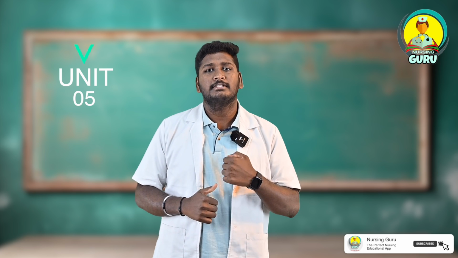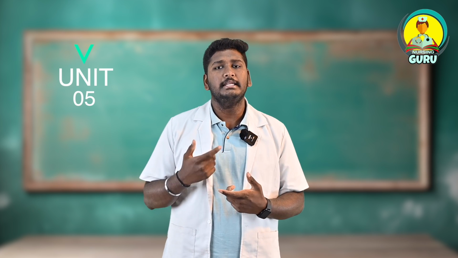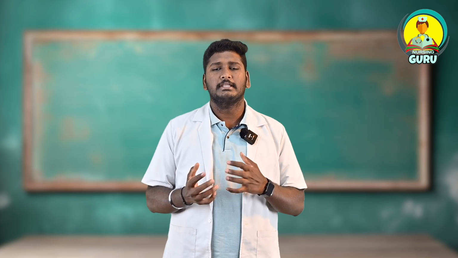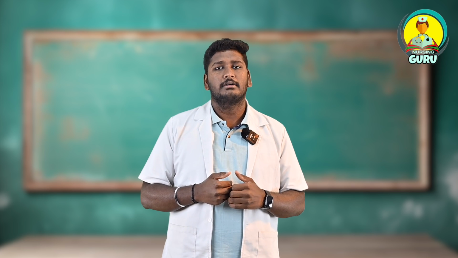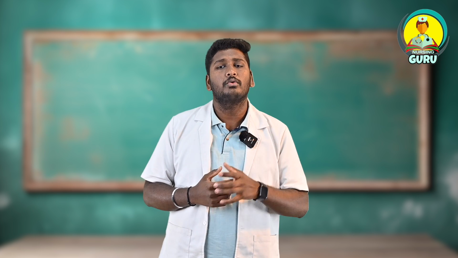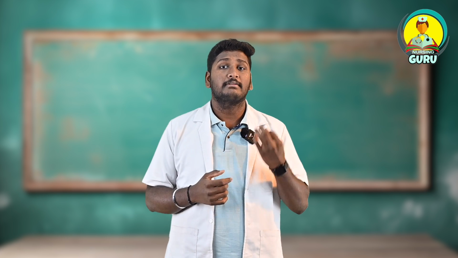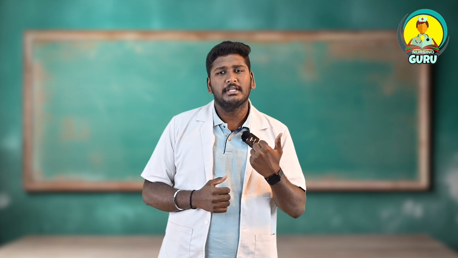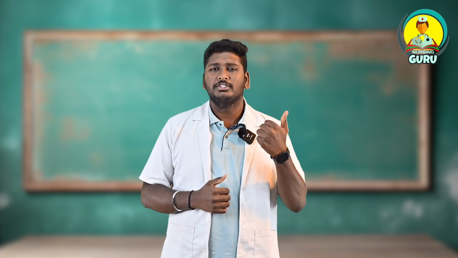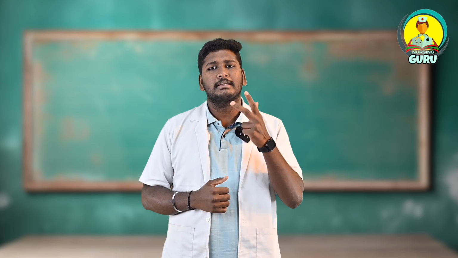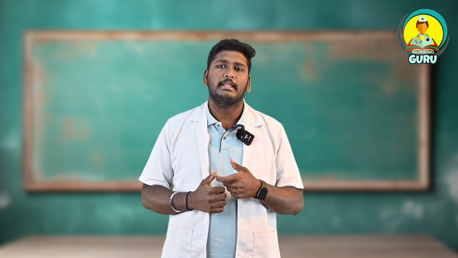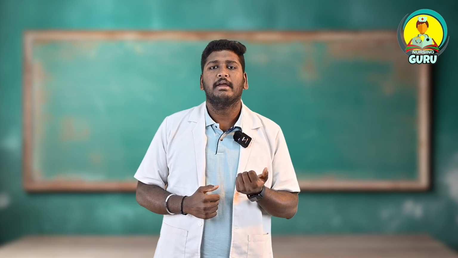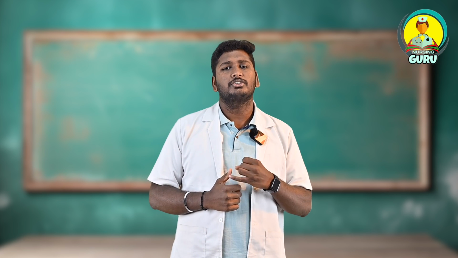Unit number 5 is the social process. Here you have to study the definition, the concept of social process, and the process of social interaction. The interaction process you need to study more so that you can score good marks in this unit, which covers 3 C's and 2 A's. What are these 3 C's? They are conflict or war, competition, and cooperation, along with 2 A's, that is accommodation and assimilation. These are the 3 C's and 2 A's you need to study in unit number 5, the social process unit. And next is unit number 6.